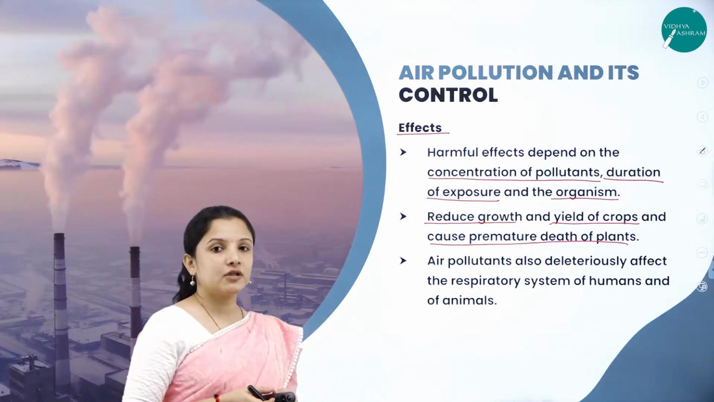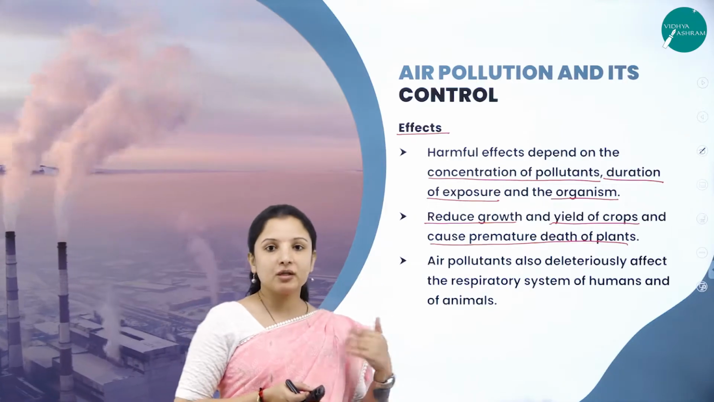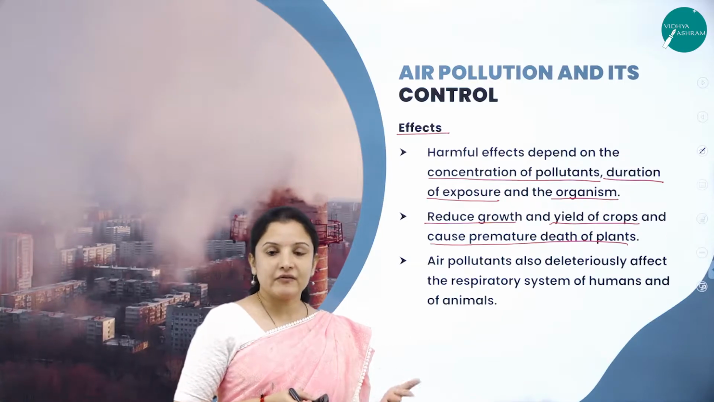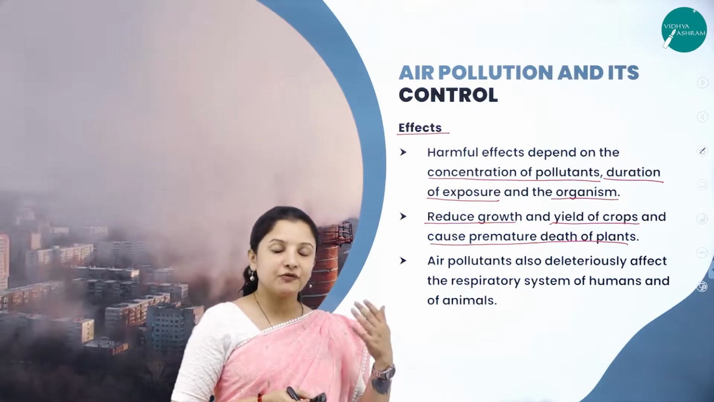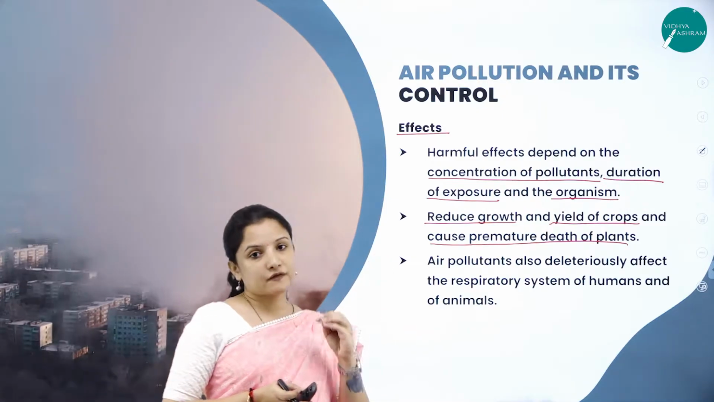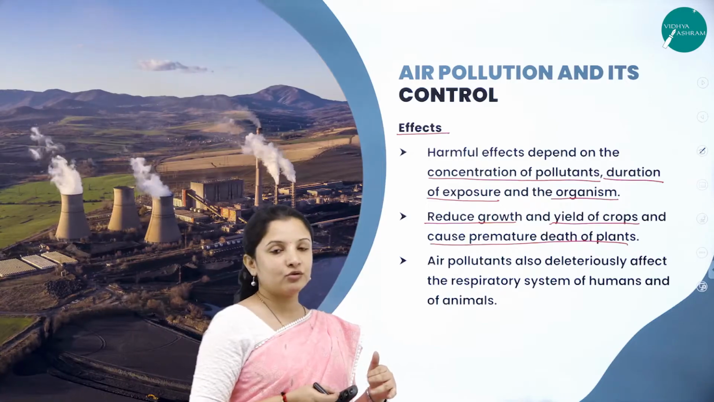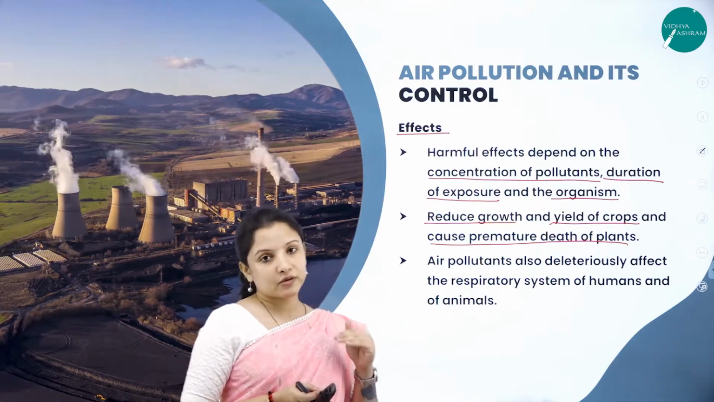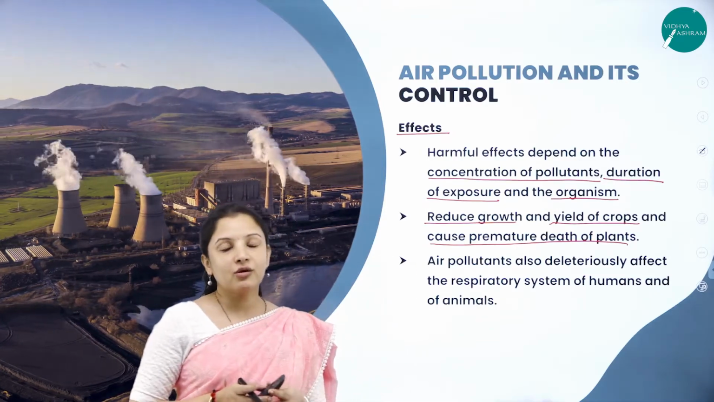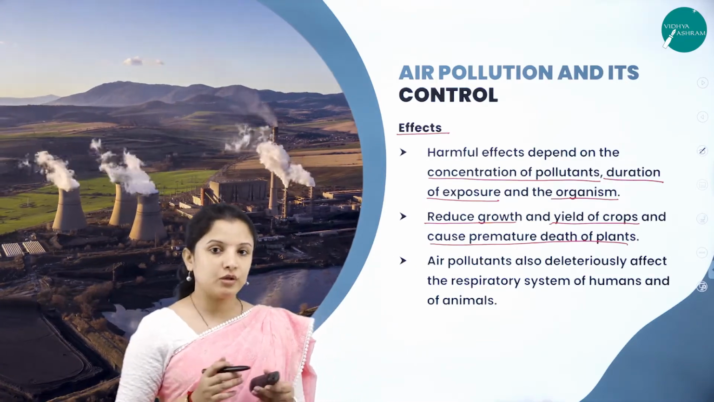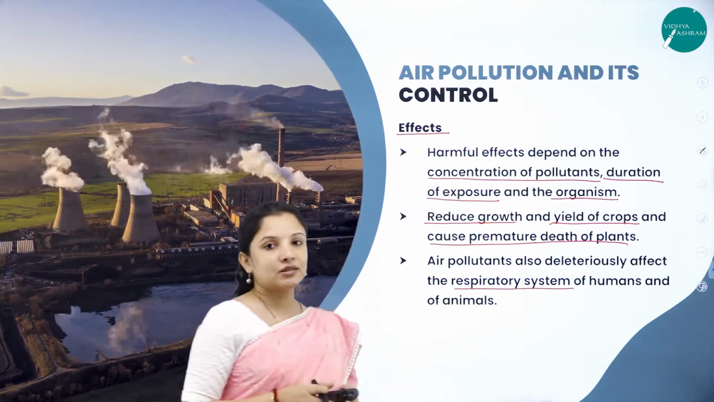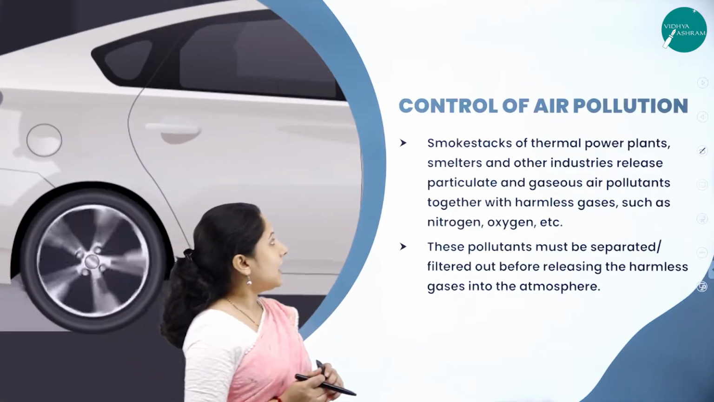So this is also one of the effects of air pollution, that is before the plants are capable of reaching maturity, or before the plants are capable of flowering and producing fruits and seeds, before that itself they will die because of air pollution. And also the growth of the plant will become stunted, or it will get reduced, and also the production or the yield of the plant will also get drastically reduced. And air pollution can also have a lot of ill effects on the human beings, wherein it will cause a lot of problem to the respiratory system of both human beings as well as animals.